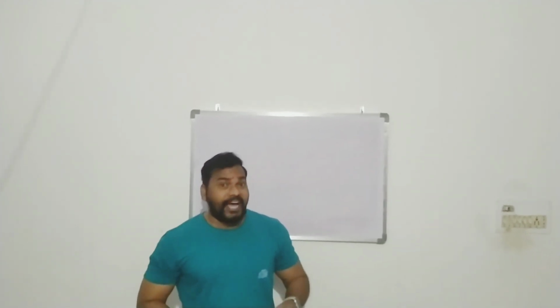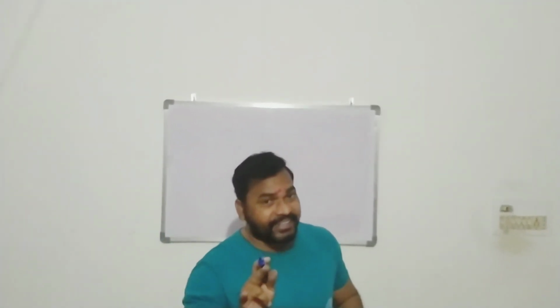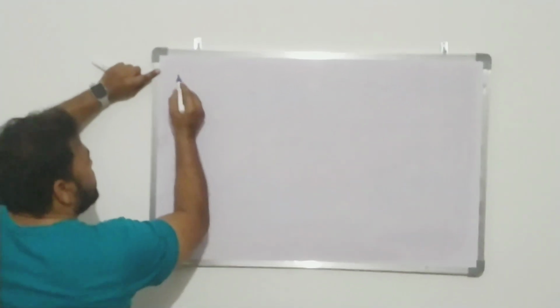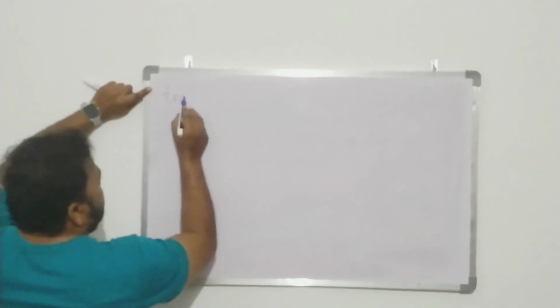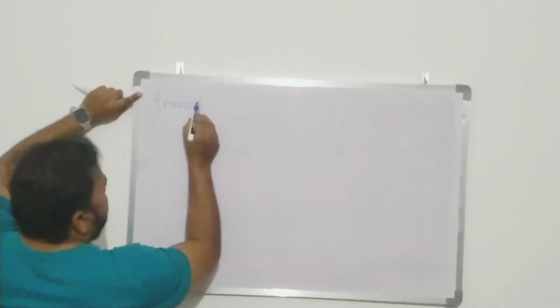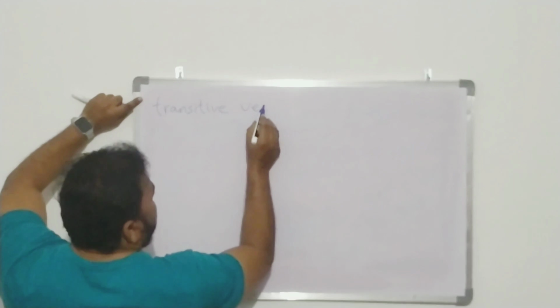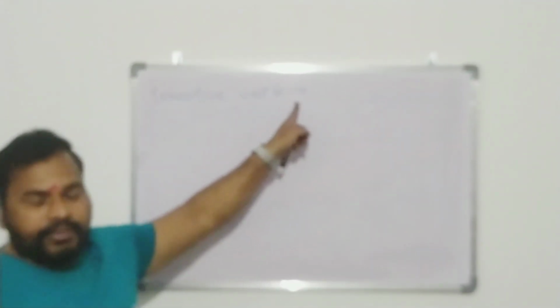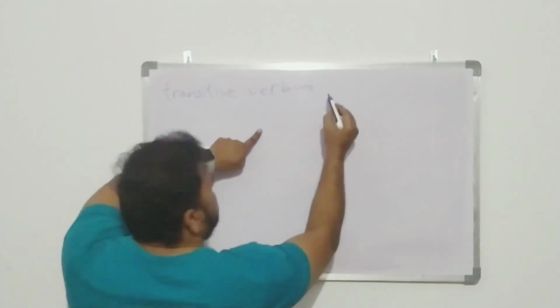Today I am going to tell you about another topic, active voice and passive voice. But prior to that, I would like to remind you once again that I already told you what transitive verb and intransitive verb are. A transitive verb is immediately followed by an object.